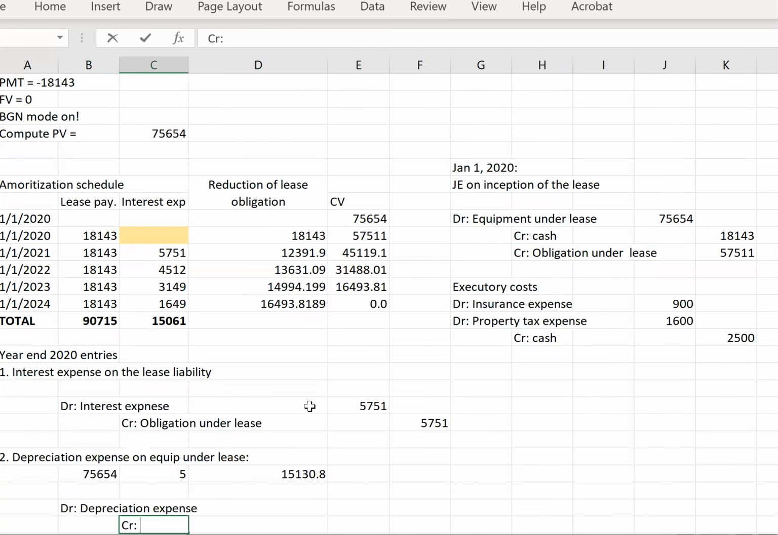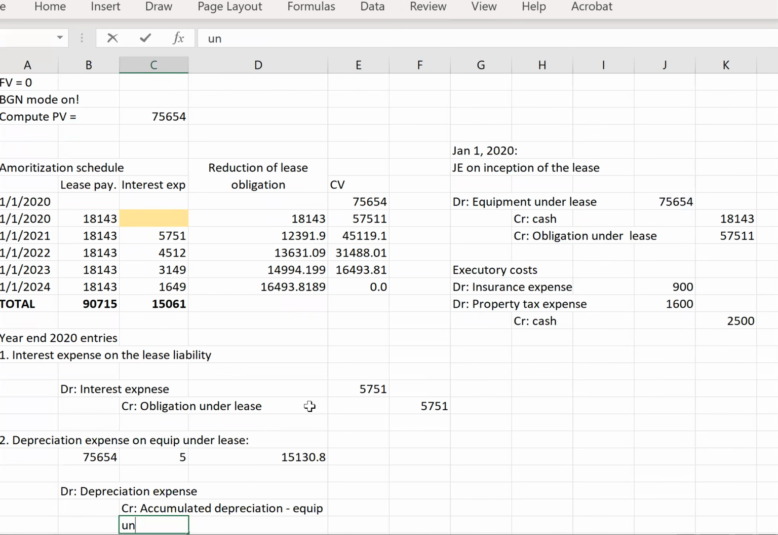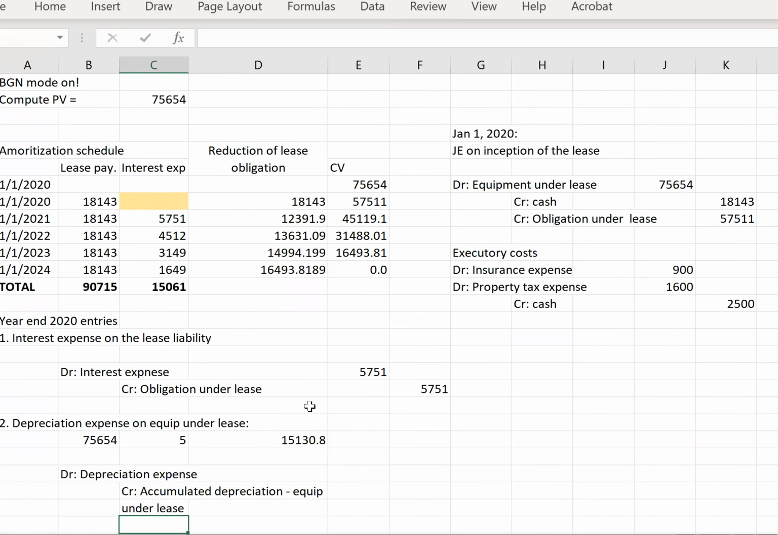and credit accumulated depreciation, equipment under lease. And this is going to be this amount, 15,131 rounded. Okay, perfect. So we got all those entries done.